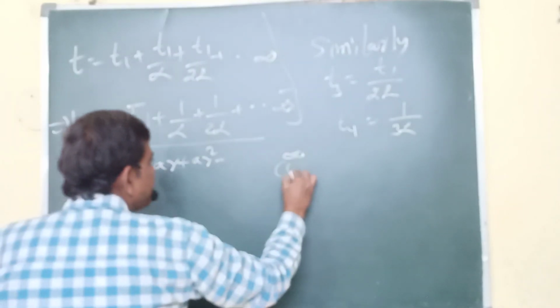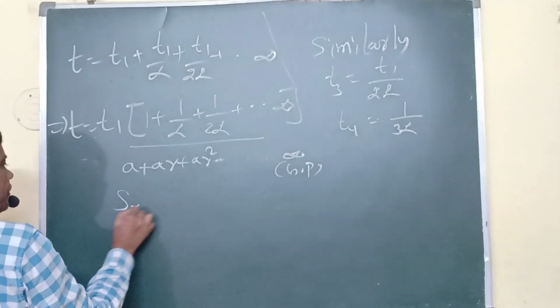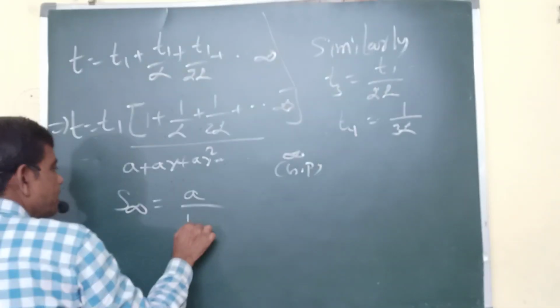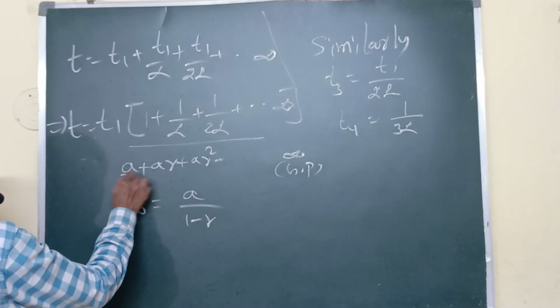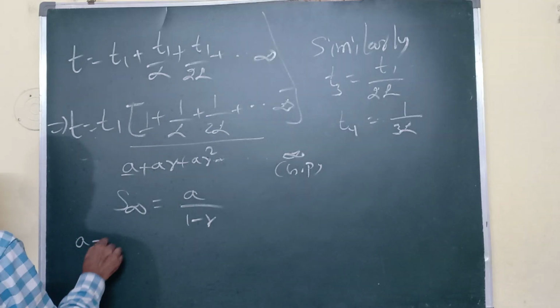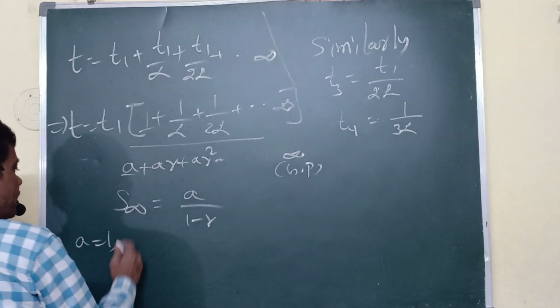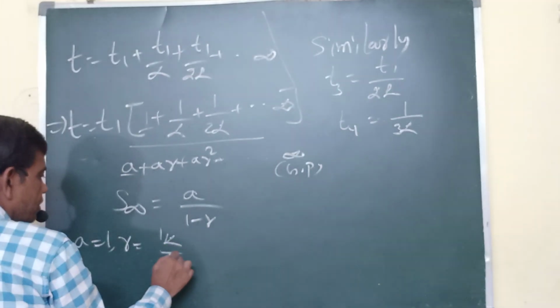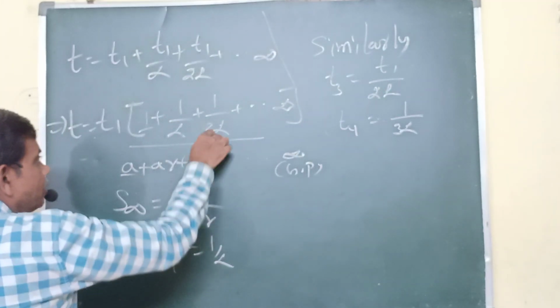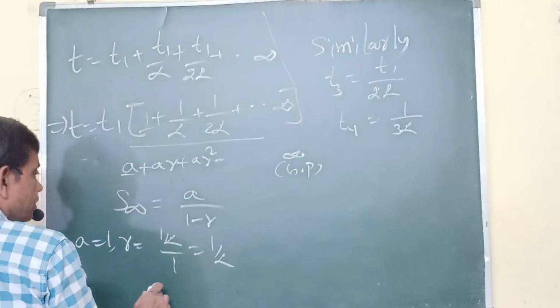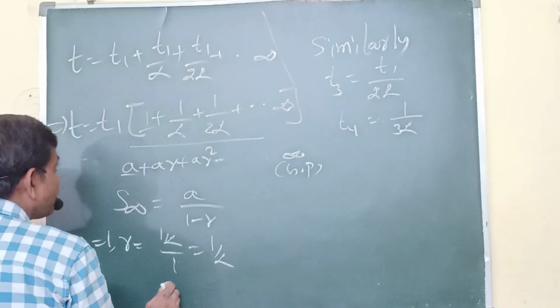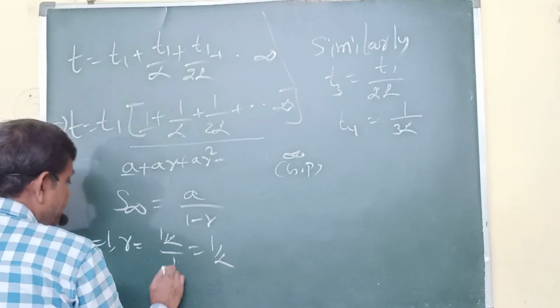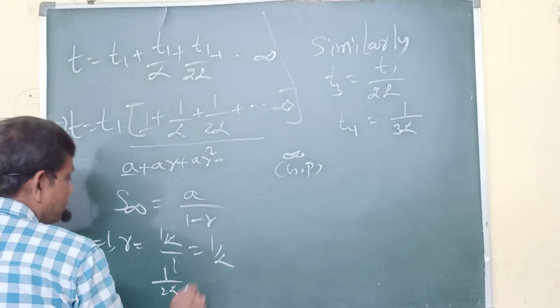That is in GP. So S infinity equals A by 1 minus R. You compare: A equals 1. What is R? That is the ratio, 1 by alpha by 1, that is 1 by alpha. Again, third by second: 1 by 2 alpha by 1 by alpha.